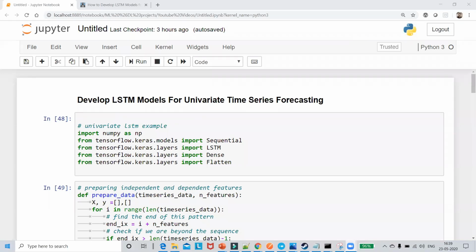So guys, today in this particular video, we'll see how we can develop LSTM models for univariate time series forecasting. Now, many of you had asked this question: Krish, please create videos regarding time series forecasting. So considering that request, and since I have already explained LSTM, we are going to create some LSTM models for univariate time series forecasting.